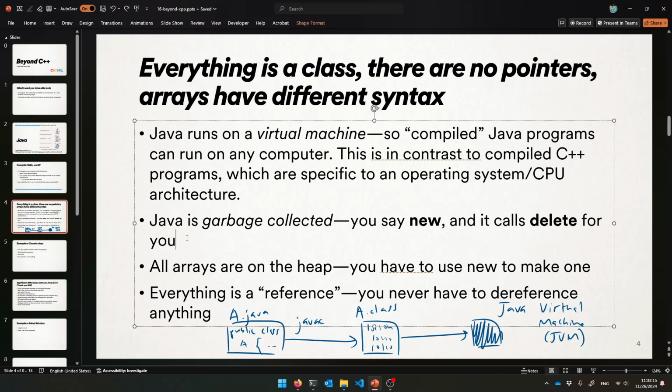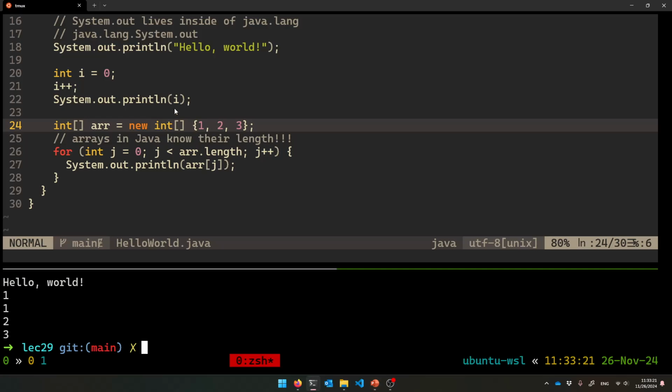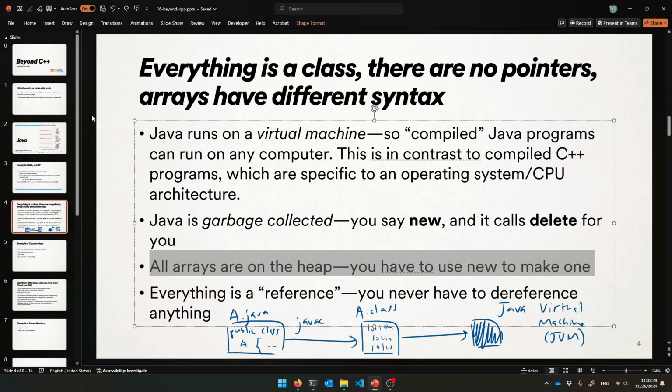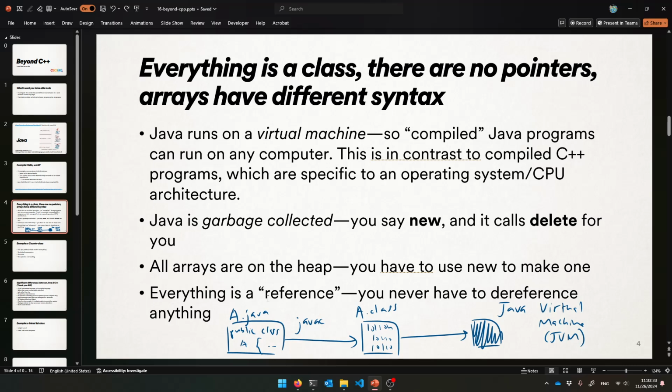So let me do this in a bit of a different order. So arrays, we're making those on the heap. We have to say new to make one, and so here I got back an array, but it's not really a pointer or anything. It's everything you make on the heap in Java, because you're required to use the heap a whole lot more than in C++. Everything you get back is not called a pointer, it's called a reference, which I'm so sorry, that's going to be very confusing when you start using more Java. But Java's kind of taken care of it for you.